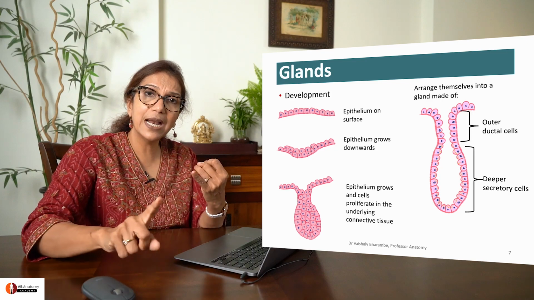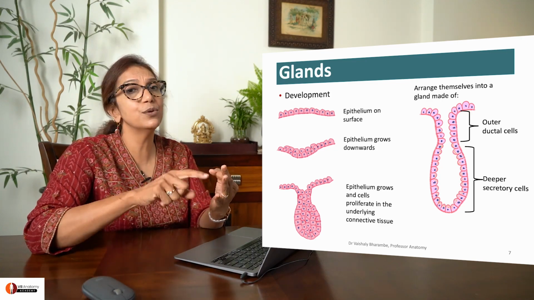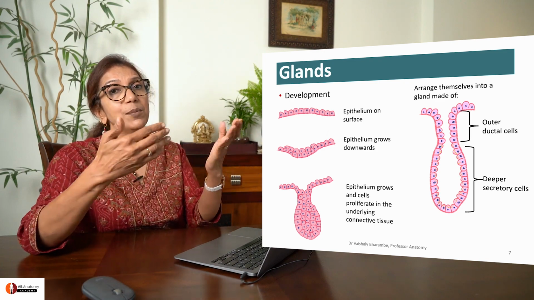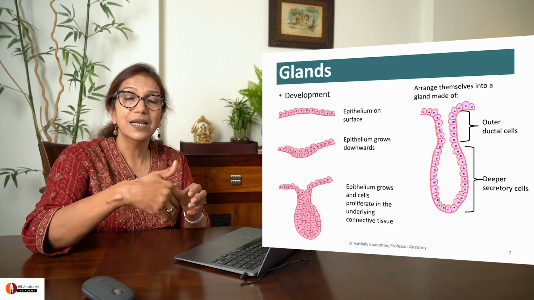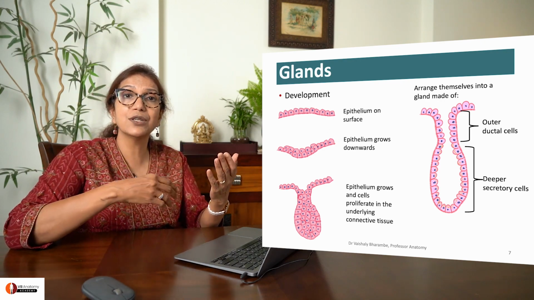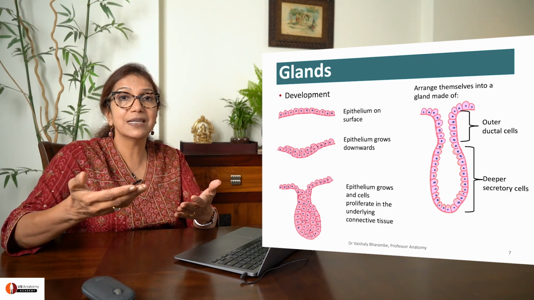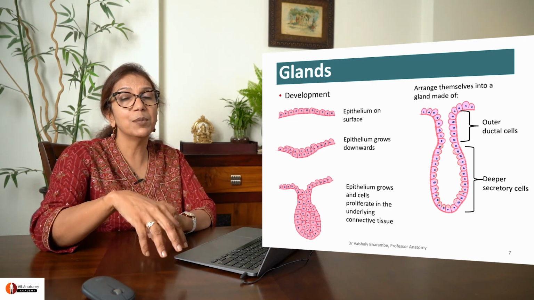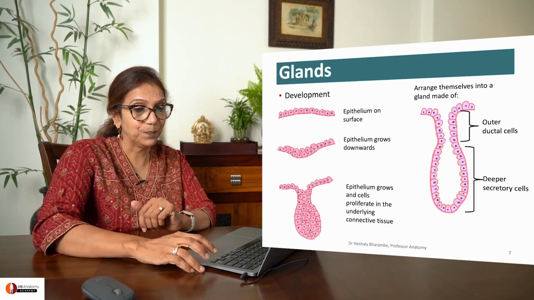This is how sweat glands are produced. This is how mammary glands are produced. This is how sebaceous glands are produced. That's how epithelium leads to formation of glands. This can be inside the body also. Similarly, you have gastric glands. You have even the pancreas gland. This is how they are developed. That is why glands come under the topic of epithelium.